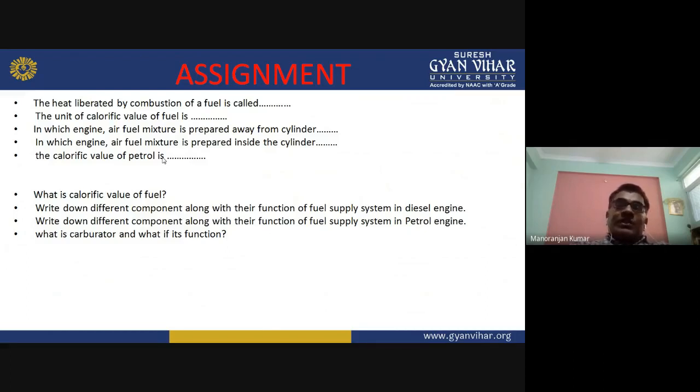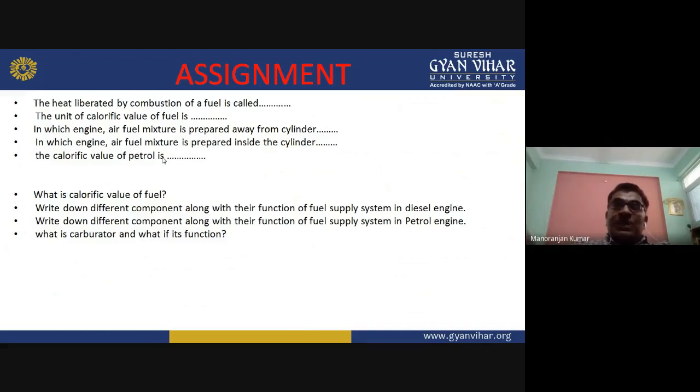So in the diesel engine, what are those components? From the beginning, we have seen the fuel tank will be there, sediment bowl will be there, filter will be there, fuel pump will be there. After that, injection pump is there, and after the injection pump, there will be injector. This is the line of the fuel, and from the other side there will be the air filter. From the air filter it will go inside the injection filter. Also you know the function of each component.